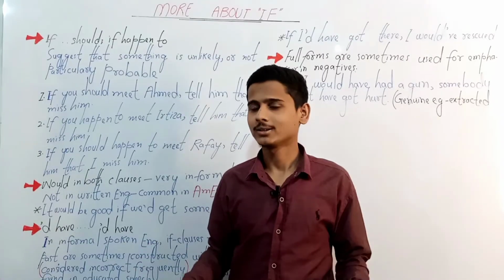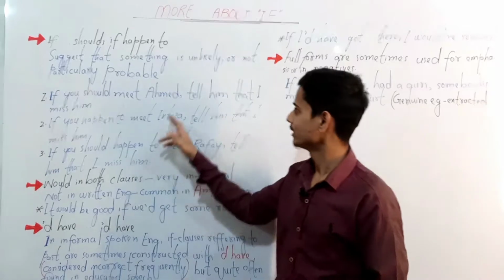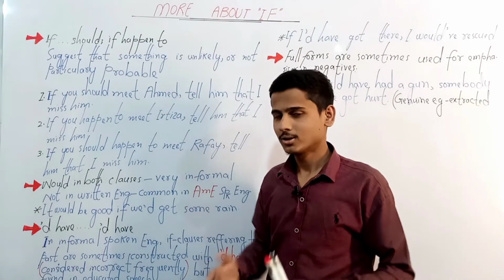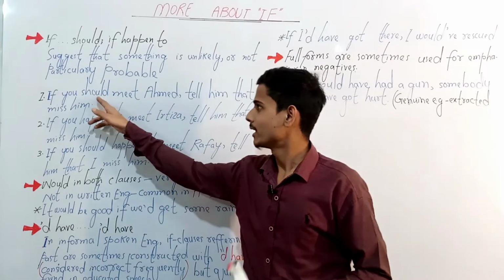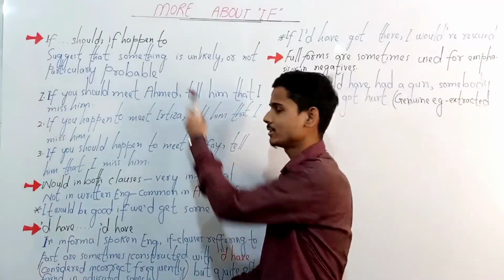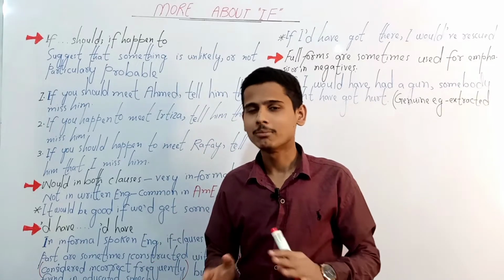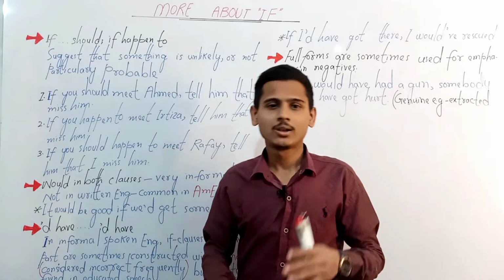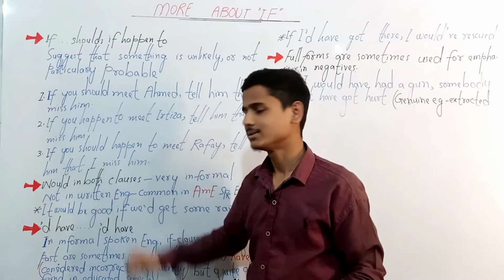All the wording is the same in the second sentence, with the exception of the name; I have changed Ahmed into Irtiza. Both sentences make the same sense: if you happen to meet, if you come across Ahmed, convey my message to him that I miss him. Both have similar meanings. In the third one, it is also possible to use happen to as well as should in the same if clause. And here is the example.